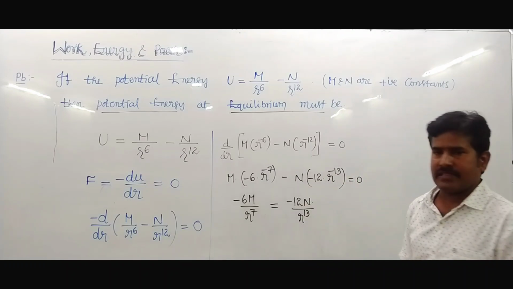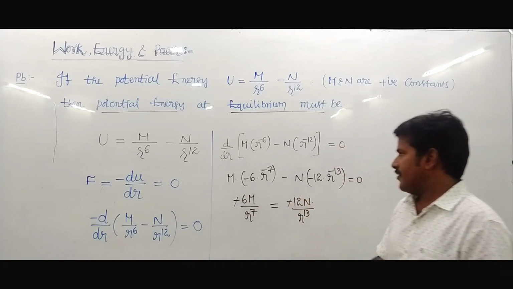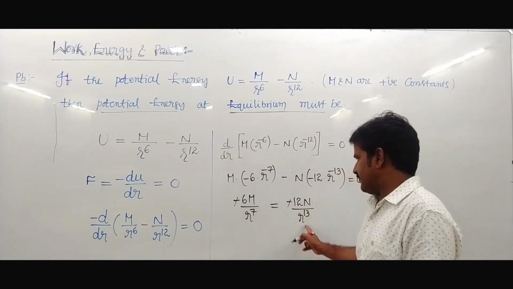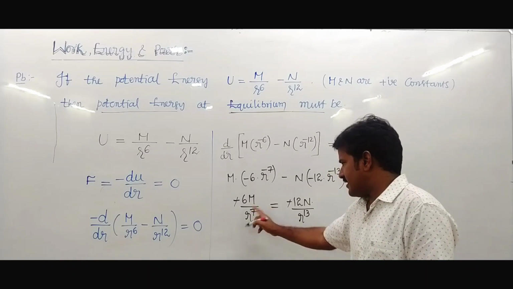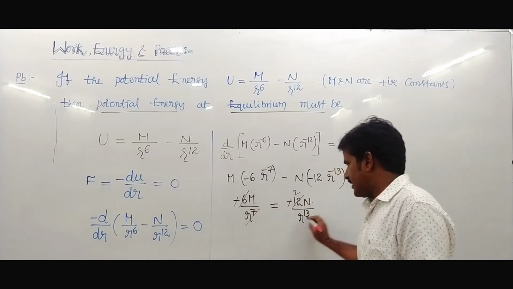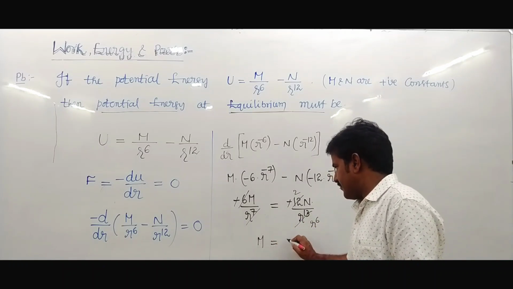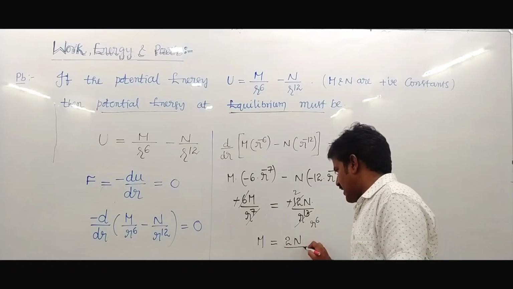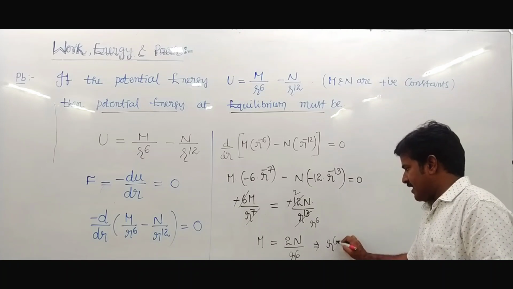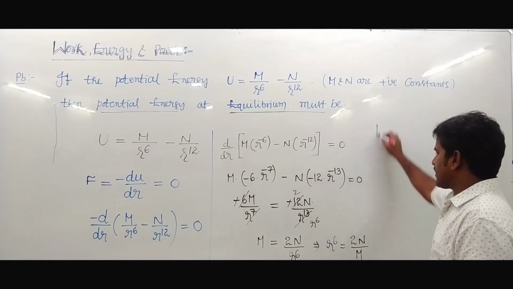The minus signs cancel. After simplifying these terms, r⁷ and r¹³ reduce to r⁶. The remaining term: m equals 2n upon r⁶. So r⁶ equals 2n upon m.